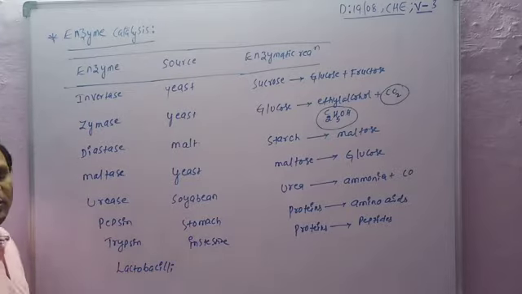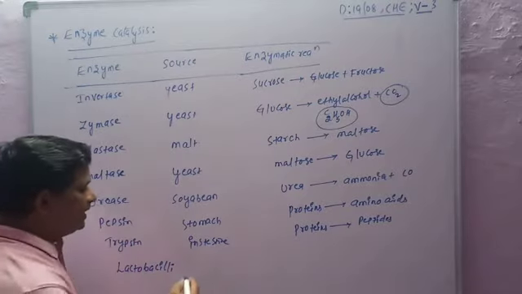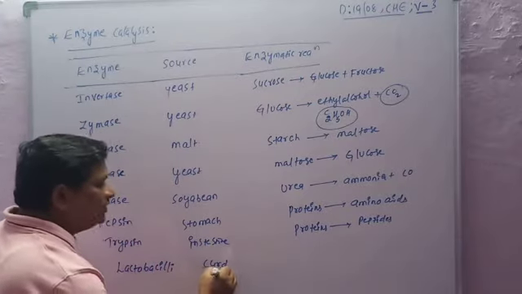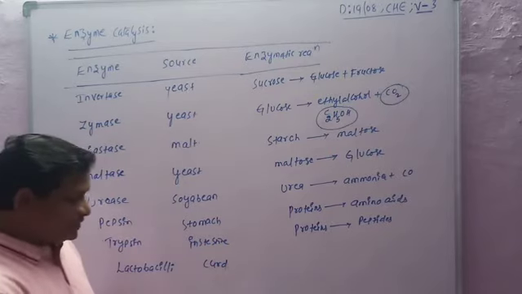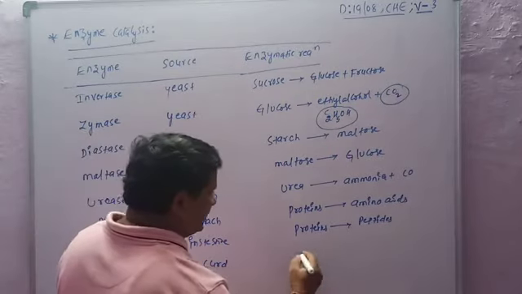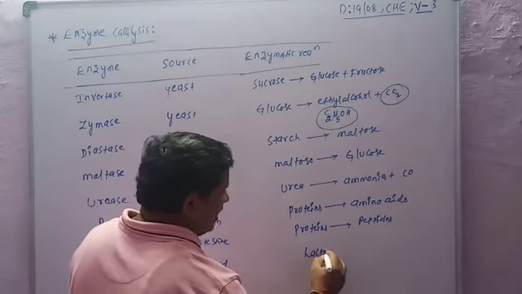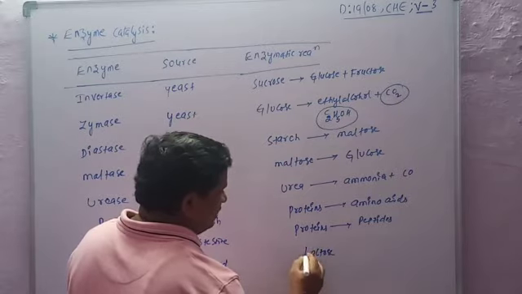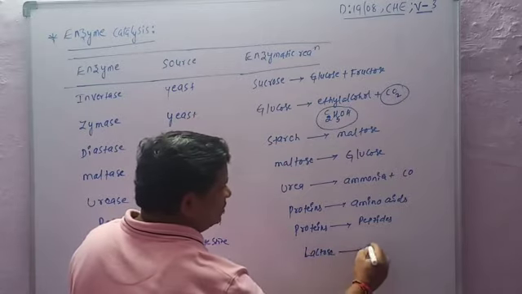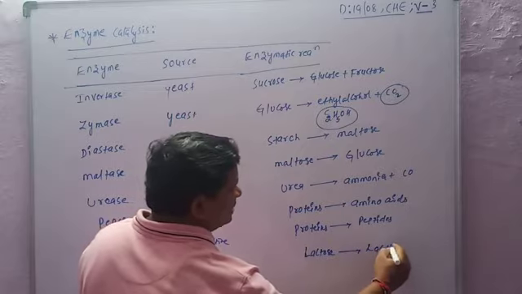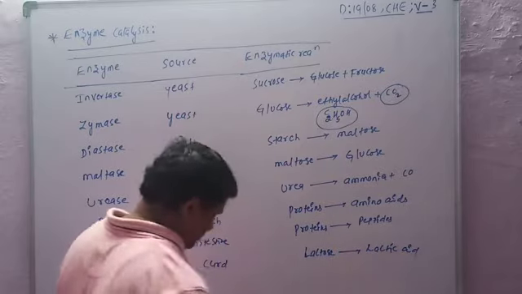Its source is curd, and lactose is converted into lactic acid.